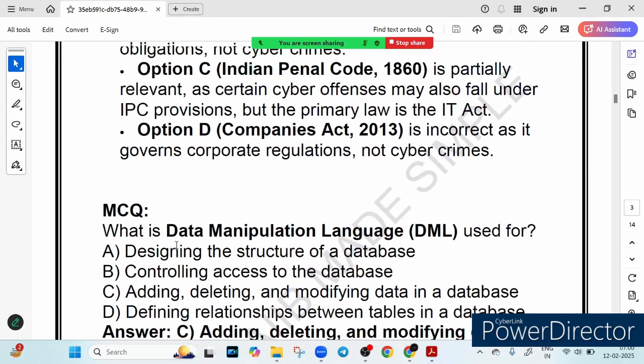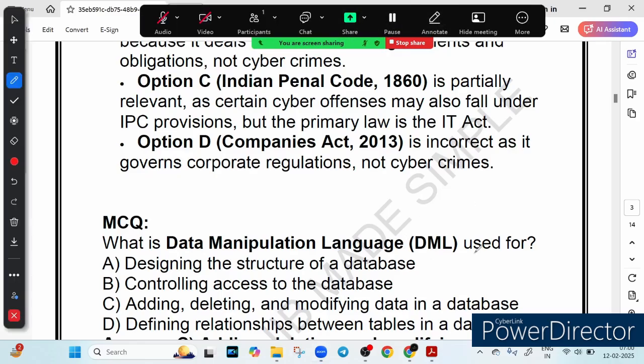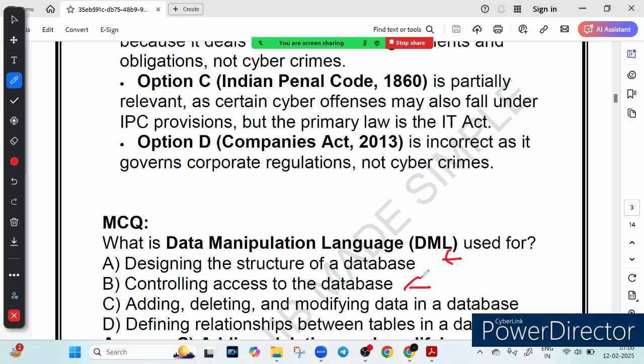Now next question: what is DML used for, that is, what is data manipulation language used for? Options are: A, designing the structure of a database. Option B says controlling access to the database. Option C says adding, deleting, and modifying data in a database, and option D says defining relationships between tables in a database. So take a moment to think about it.